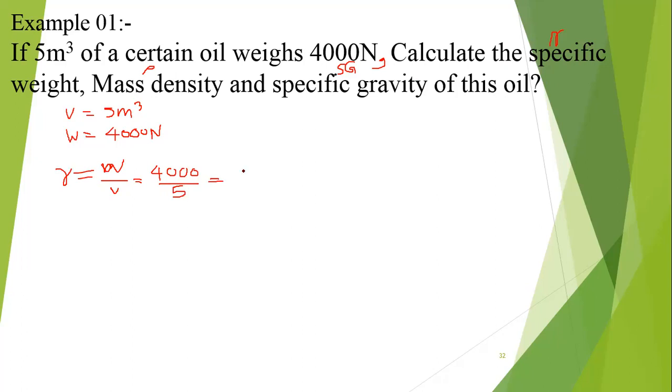Then we can finally say gamma is equal to 800 Newton per meter square.